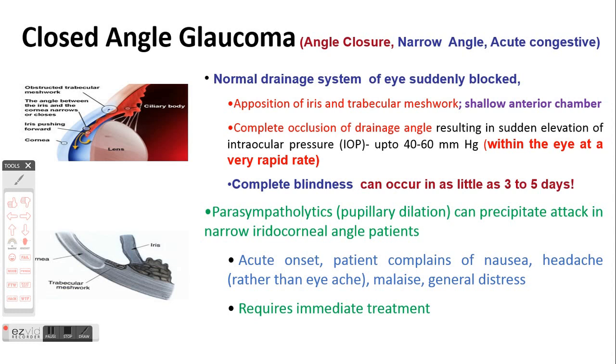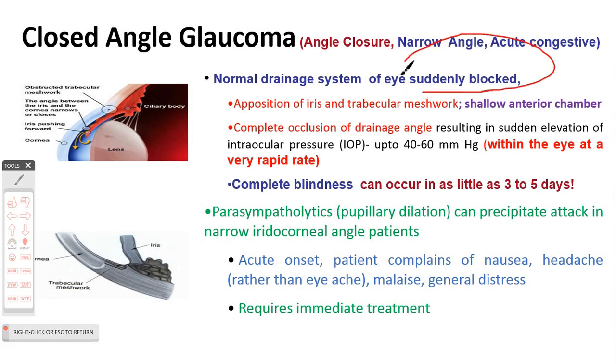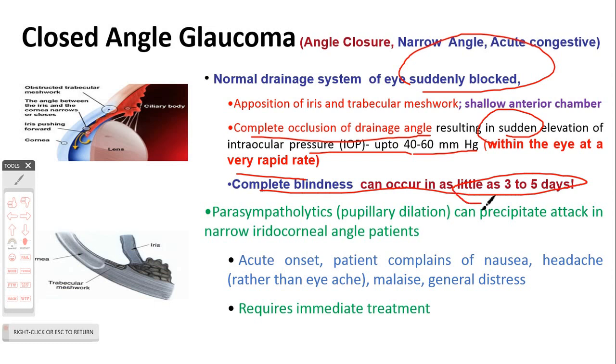Now, let us quickly discuss closed angle glaucoma. In cases of closed angle glaucoma, the normal drainage system is suddenly blocked because of apposition of iris and trabecular meshwork, and this complete occlusion of the drainage angle results in sudden elevation of intraocular pressure up to 40 to 60 mmHg at a very rapid rate. So complete blindness can occur within 3 to 5 days.